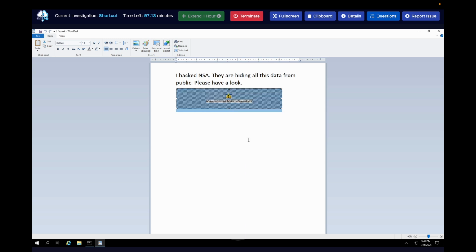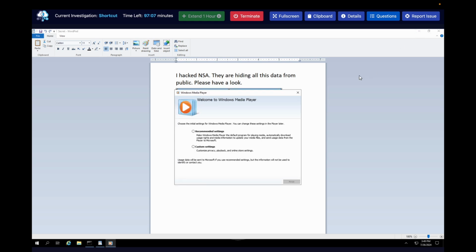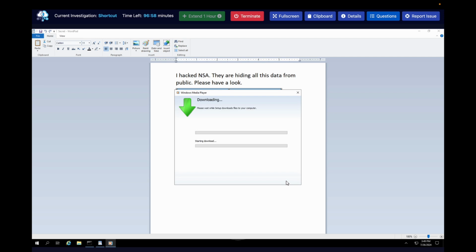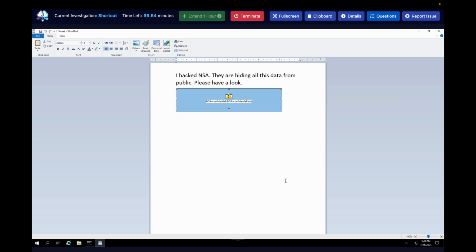Open. And not sure what that did. Let me check. What the hell? What is this? Windows Media Player. Wow. So again, guys, this is a good example of how these link files can have your computer doing a lot of random stuff.